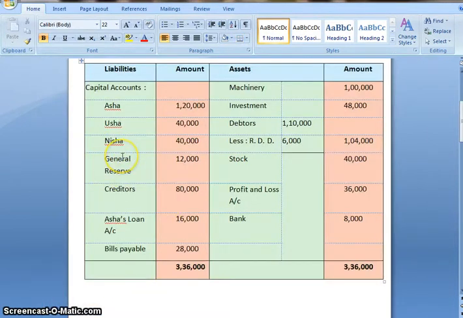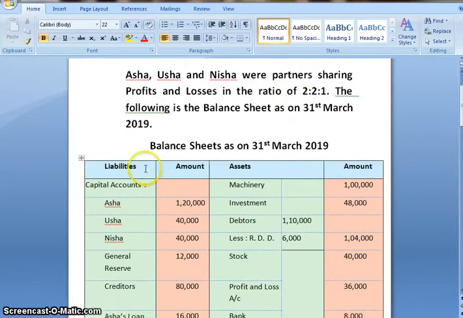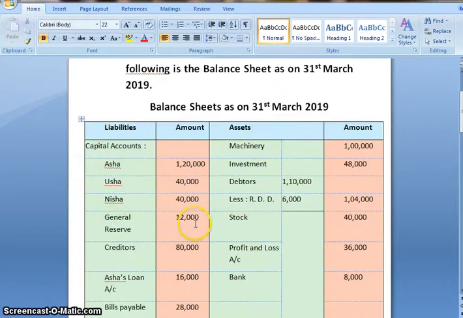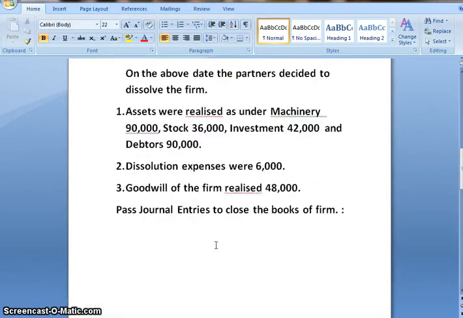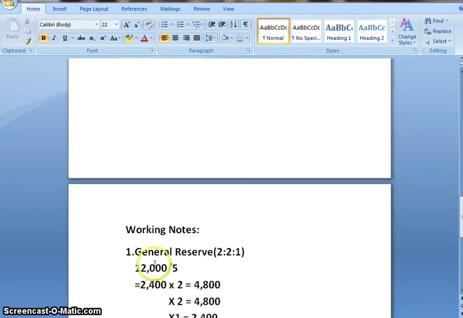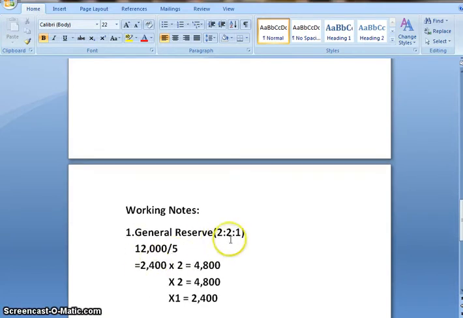Next, general reserve. Now general reserve needs to be transferred in their profit sharing ratio, and their ratio is 2:1. The amount of general reserve is 12,000. So let us calculate. 12,000, 2 plus 2 is 4 plus 1 is 5. When we divide by 5 we get 2,400. Into 2 for Asha we get 4,800. Again multiplied by 2 for Usha we get 4,800. And multiplied by 1 for Nisha's share we get 2,400.